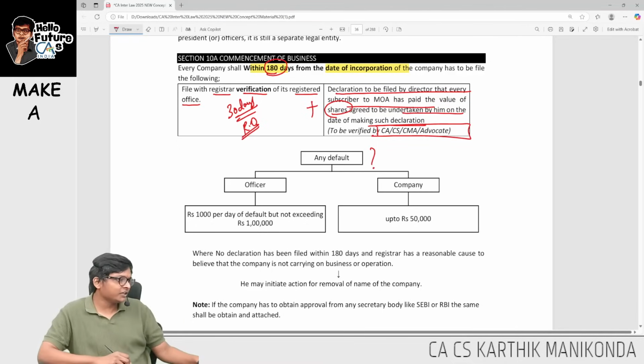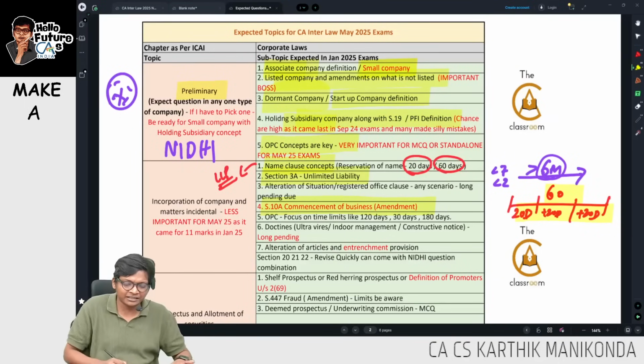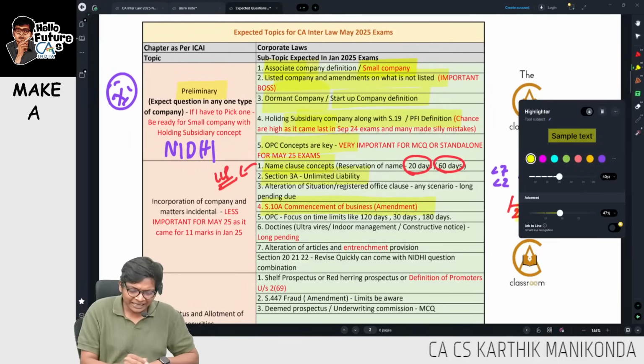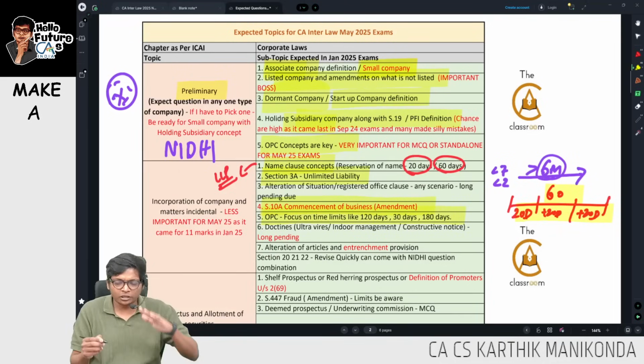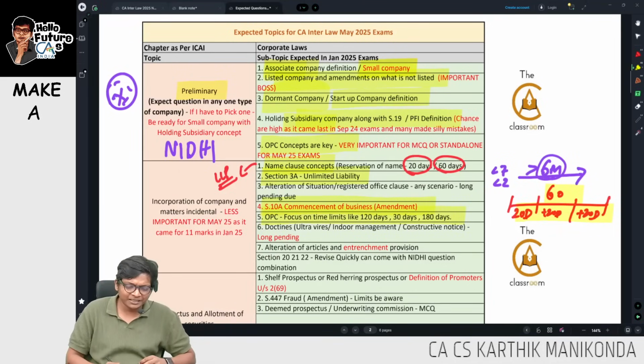If not, what is the default? You will have a look at the default at your end, guys. Next, again I'm giving here 1% company. We already spoke about this just now in the preliminary chapter, guys.